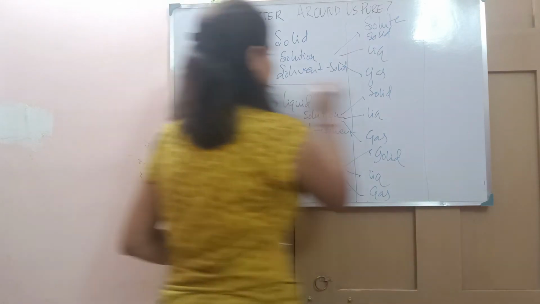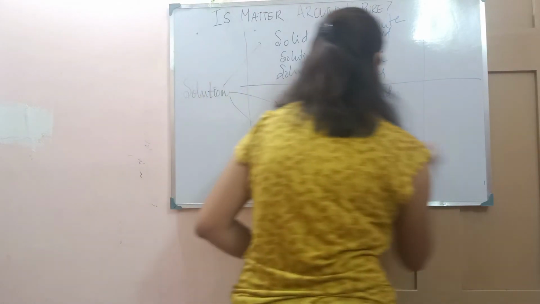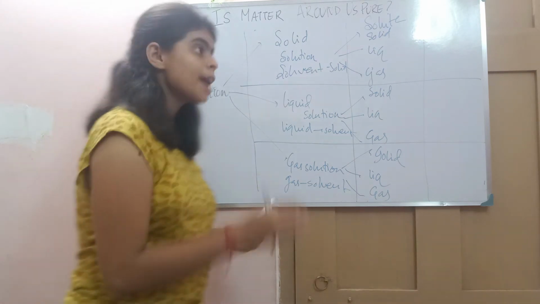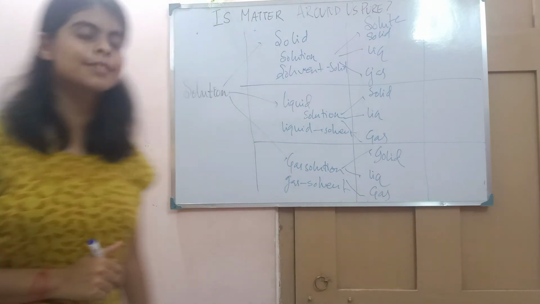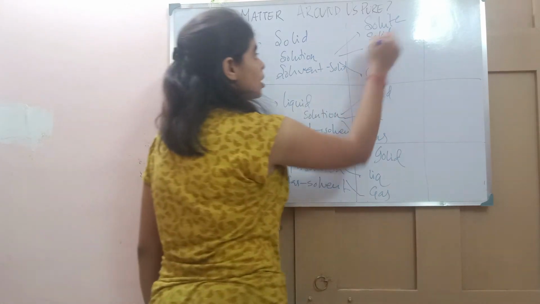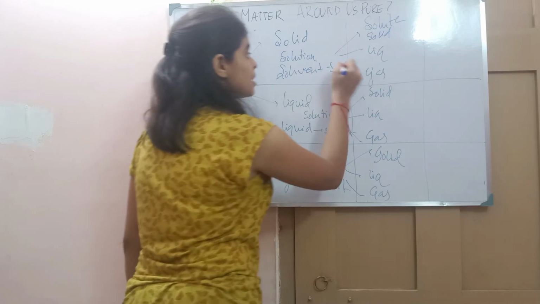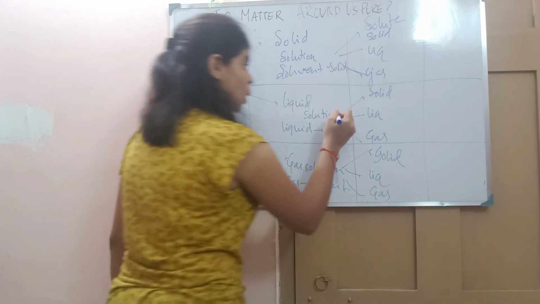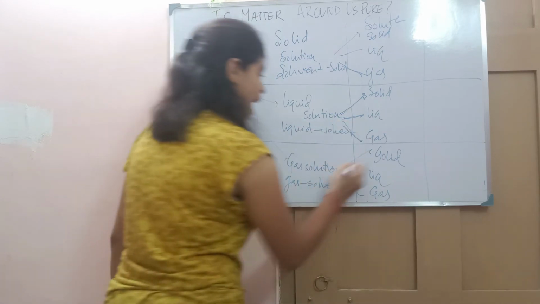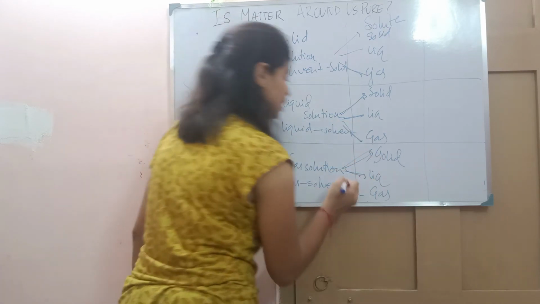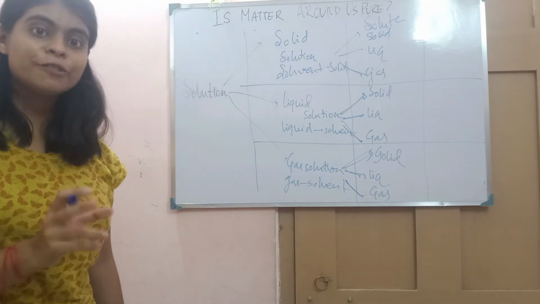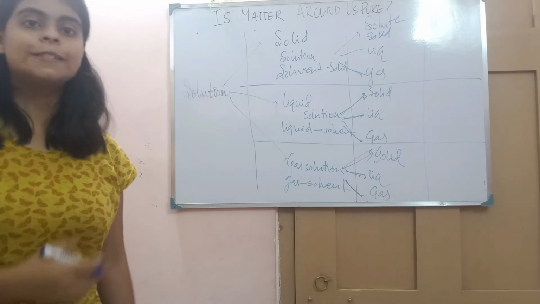So here we can say there are 9 different types of binary solution. What are the 9 different types of binary solution? Solid solid, solid liquid, solid gas. Liquid solid, liquid liquid, liquid gas. Gas solid, gas liquid, gas gas solution. So these are all 9 different types of binary solution.